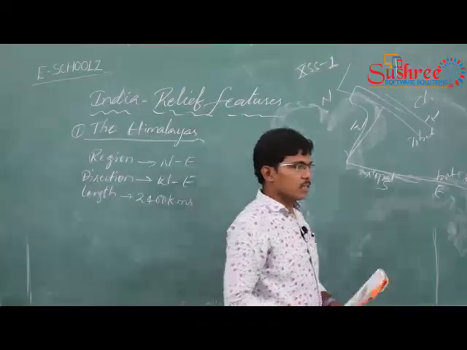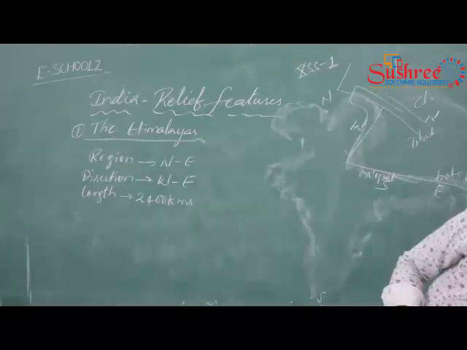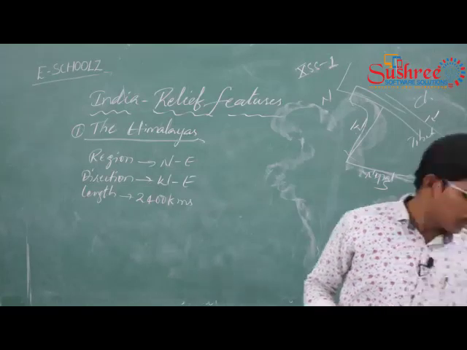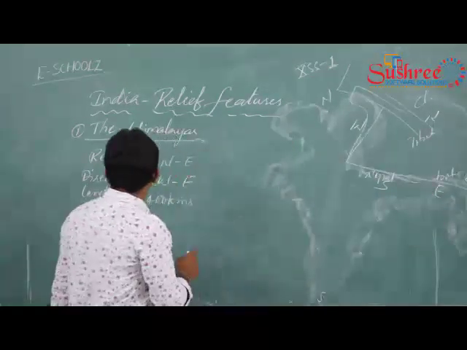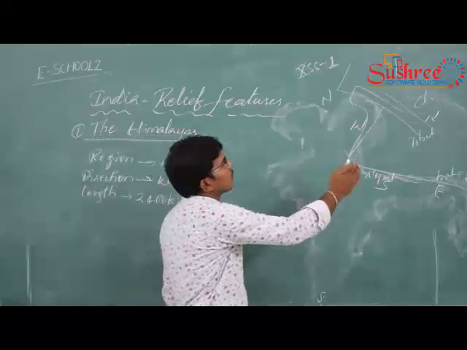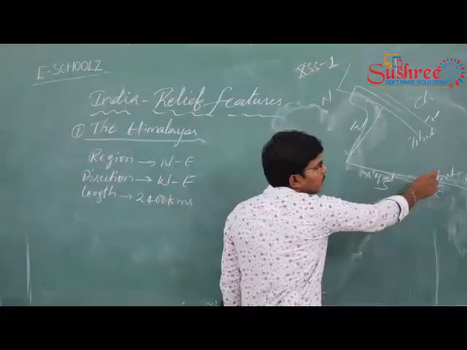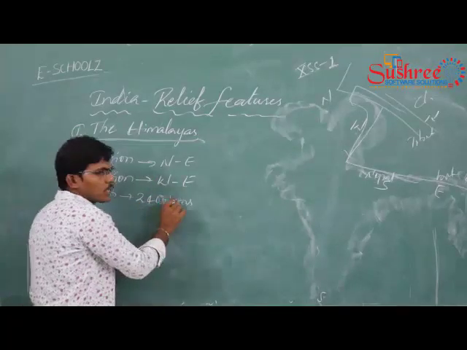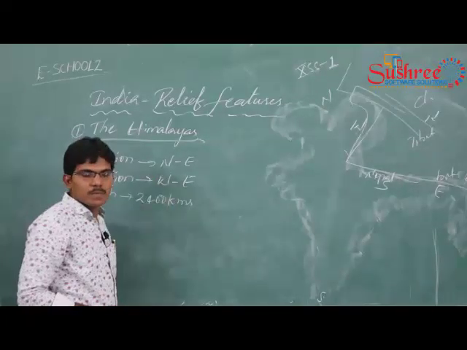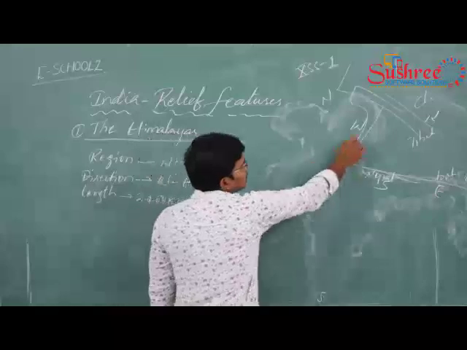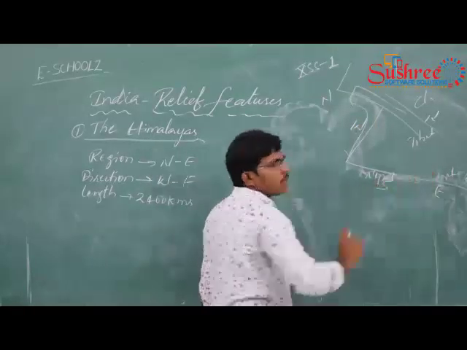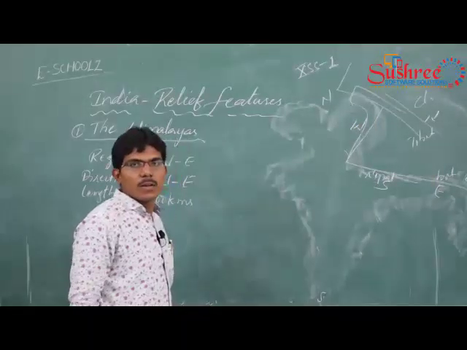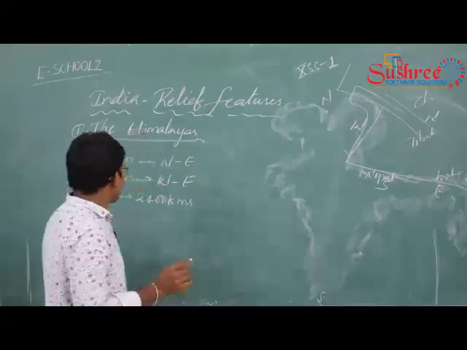Yes, the Himalayas. The total length of the Himalayas is from west to east. That means the region north to east. So it was about 2,400 kilometers. That is very clear. That means that is the length. That is the length from here to here. Okay. Now we discuss the width.